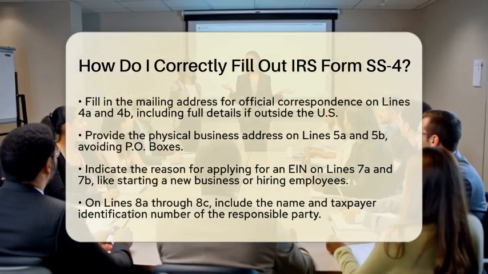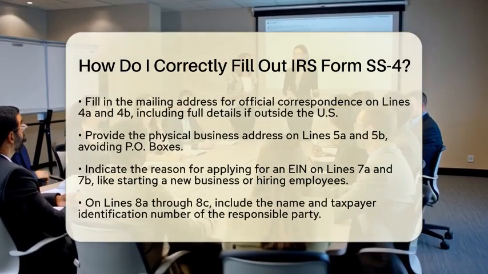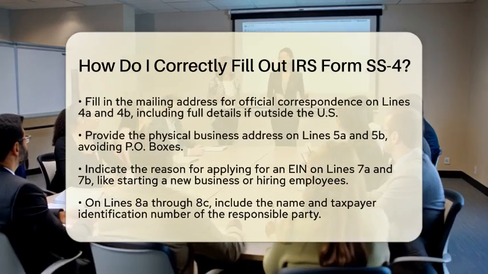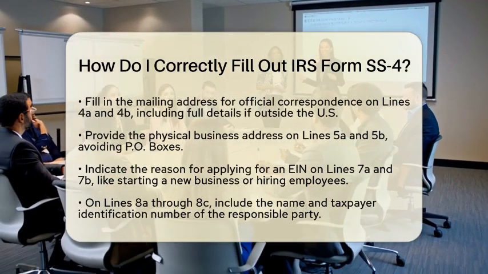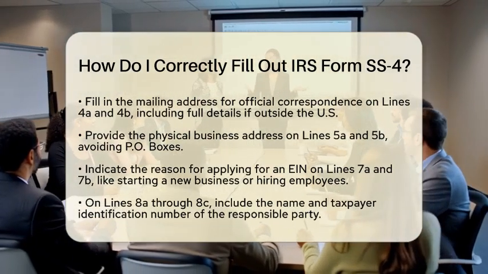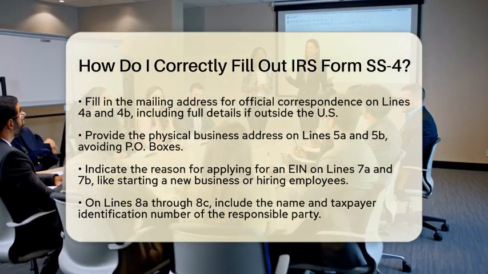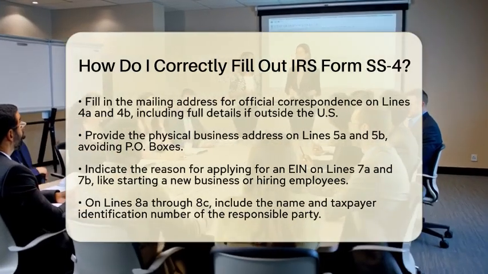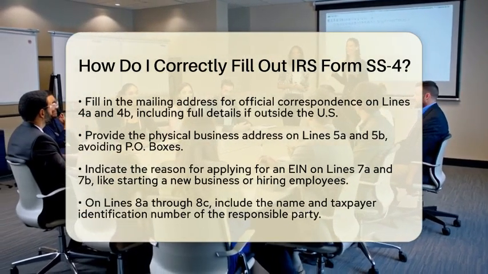Now let's move on to the mailing and physical address. On lines 4A and 4B, enter the mailing address for official correspondence. If your entity is located outside the United States, include the city, province, or state, postal code, and full country name. On lines 5A and 5B, provide the physical address where the business operates.